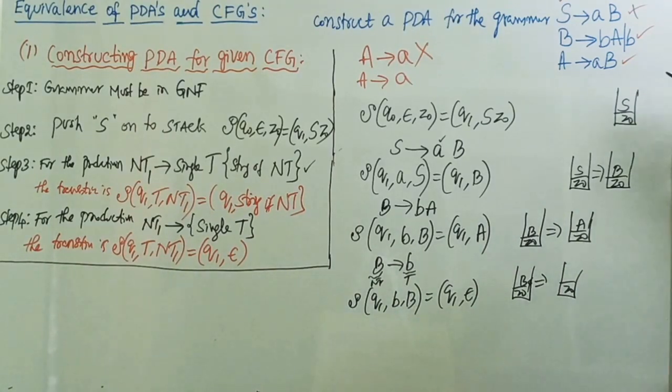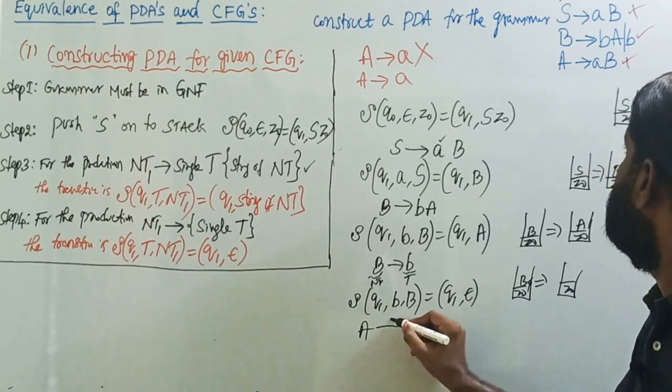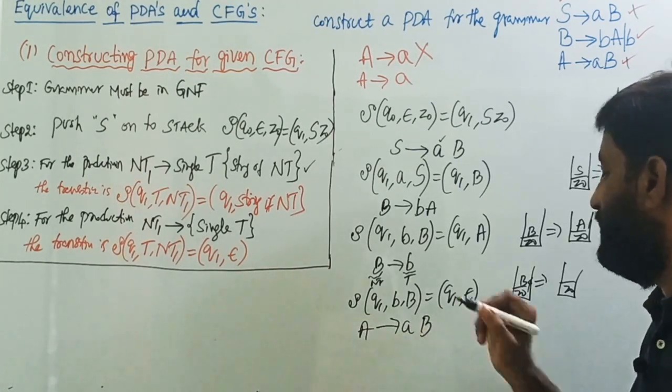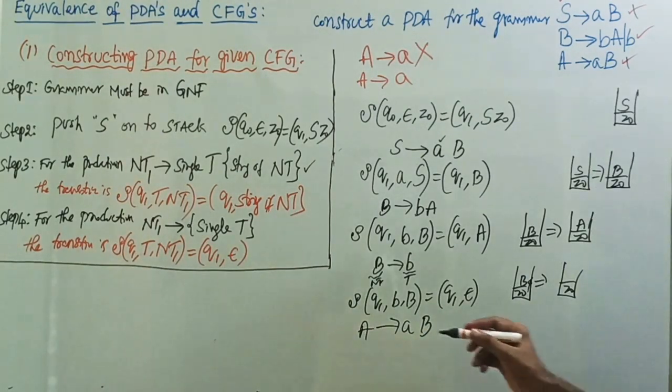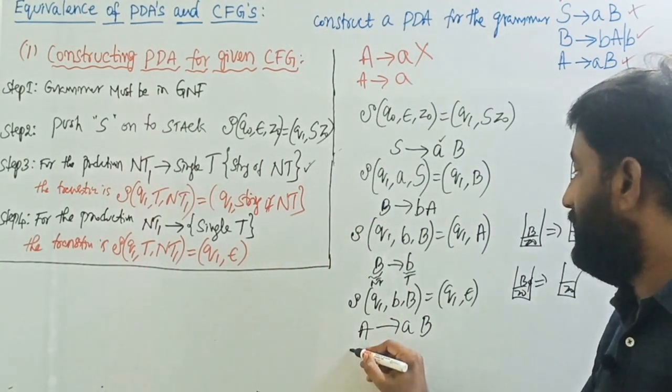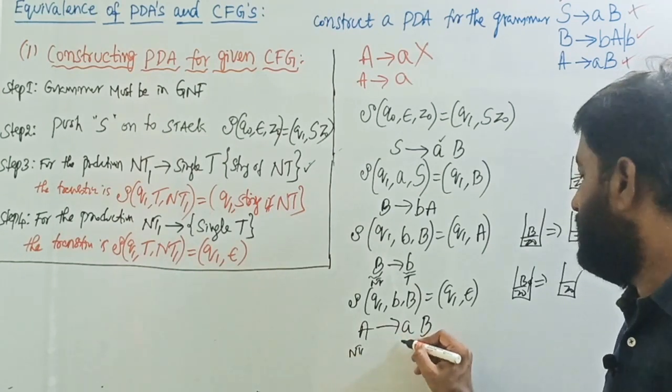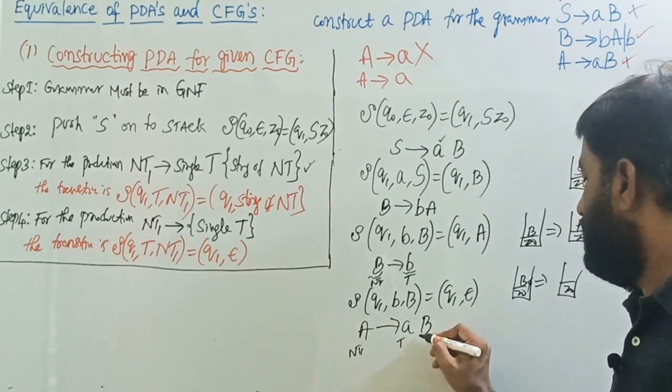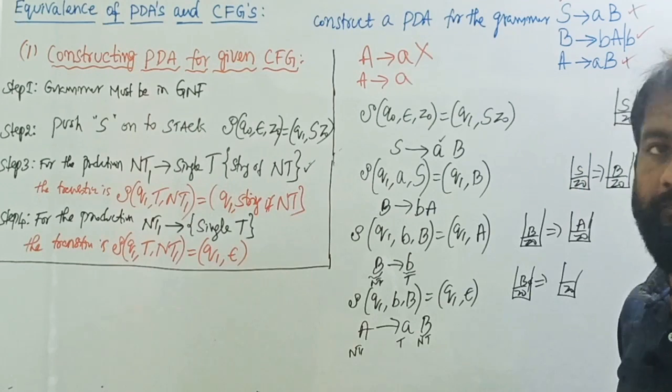Then take the last production, A tends to aB. This looks like the rule NT1, then the terminal, and then the NT.